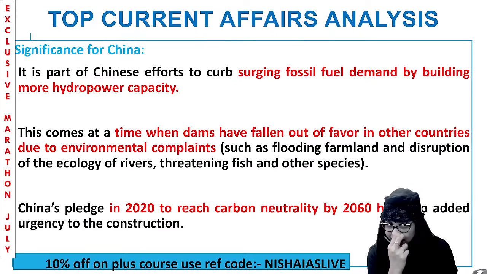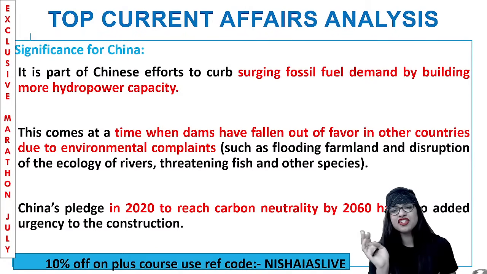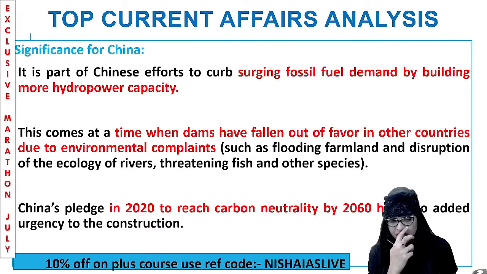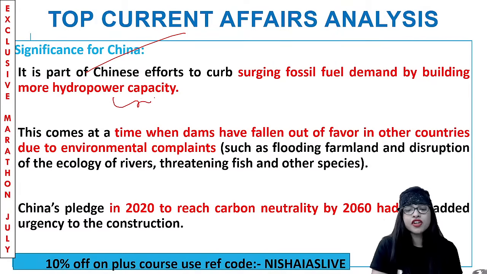Apart from that, the significance for China is, this dam comes at a time when dams have fallen out of favor in other countries due to so many environmental problems like flooding, farmland, disruption of the ecology of rivers, threatening fish and other species and all. And China has a pledge from 2020 to reach carbon neutrality, which they are supposed to achieve by the year 2060. That also added urgency to the construction of Baihetan Dam. So they had reasons to construct this dam at the earliest, using a renewable source of energy, that is hydropower capacity.